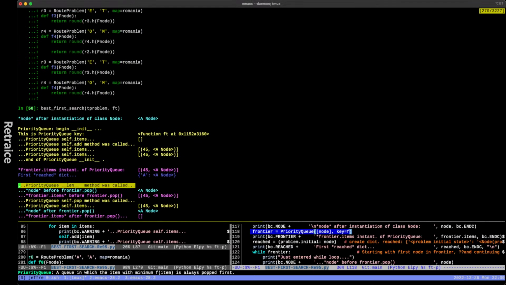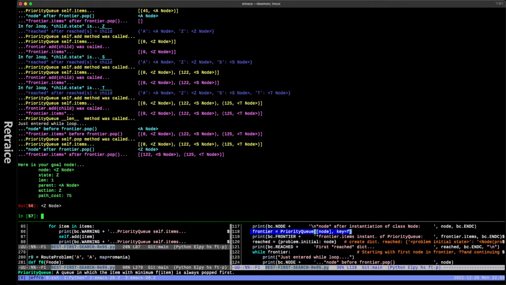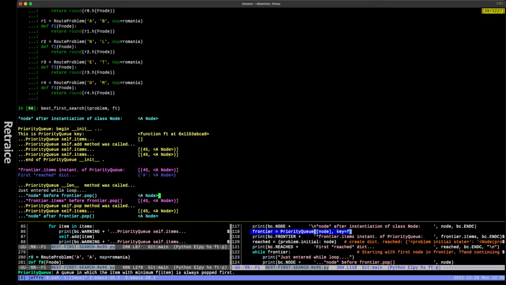Okay, so before we added the little print statement, before we made it chatty down to the while loop, we had the priority queue length method being called. And then again, down here, after we add the while loop, it's the thing that happens just before. So there's some stuff that happens between. Why is the length method being called after? That's because to initialize the reached dictionary, you're passing the A node.